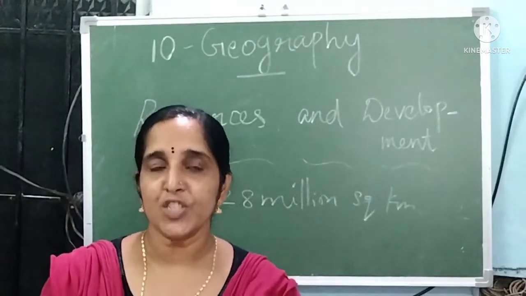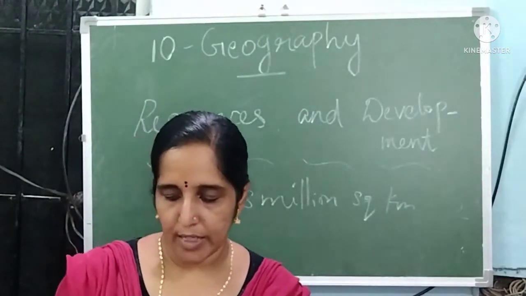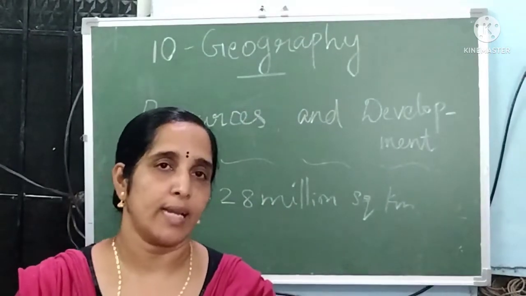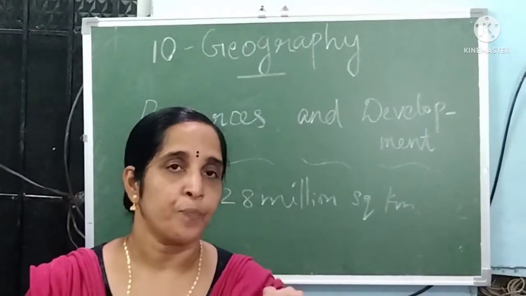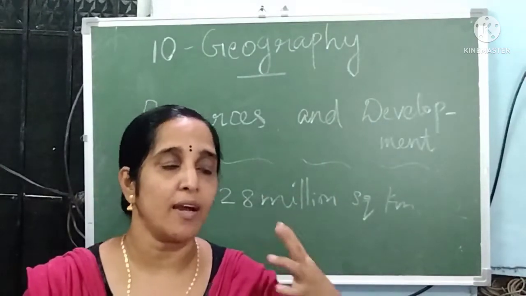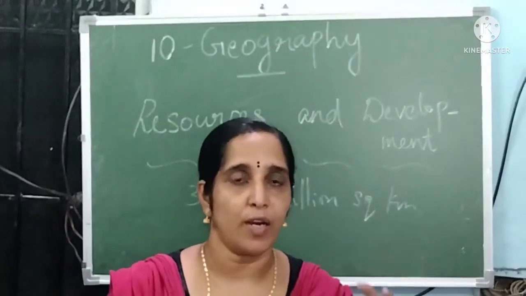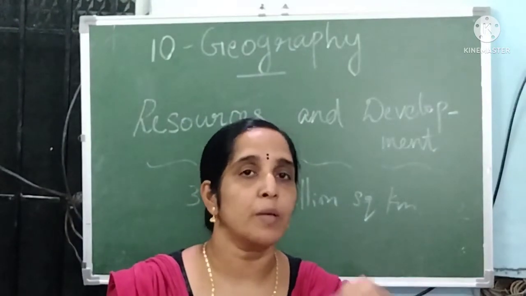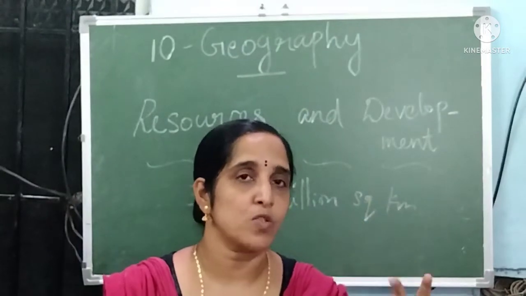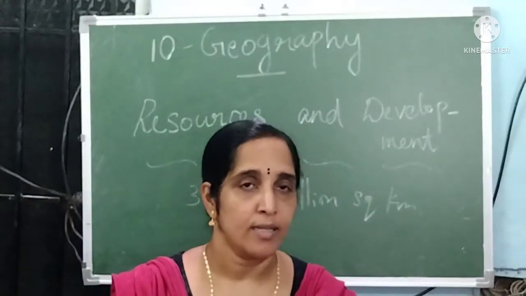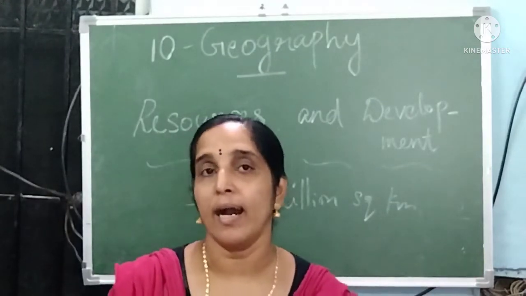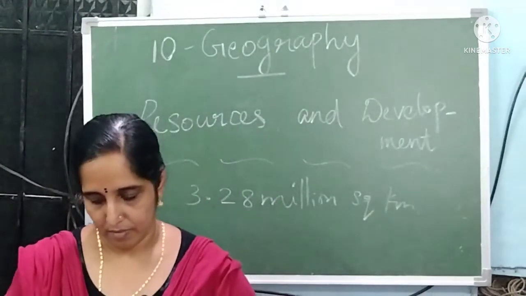The soil is reddish in color due to the diffusion of iron. Iron content is more in this soil, so it is red in color. If we add some water to this soil, that is in the hydrated form, the soil becomes yellow in color. So it is red due to the diffusion of iron and yellow due to the hydrated form.